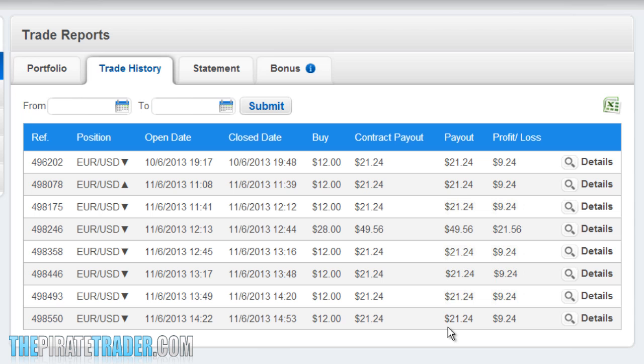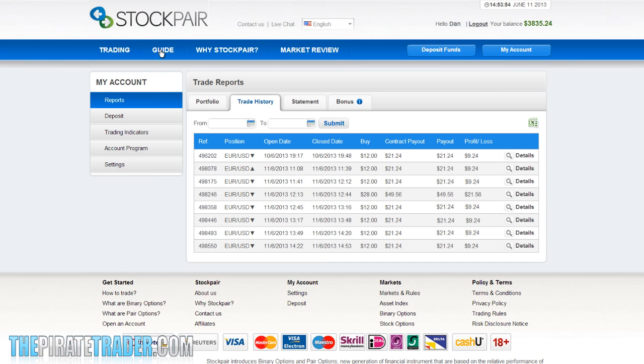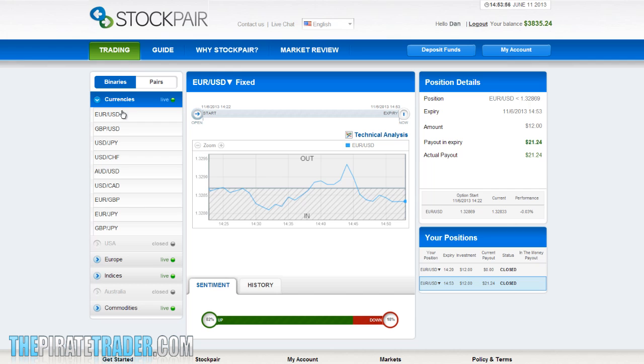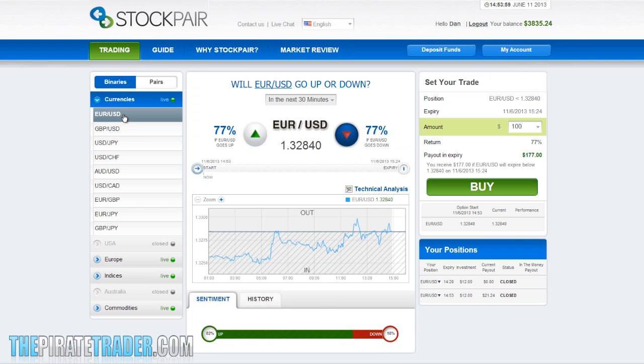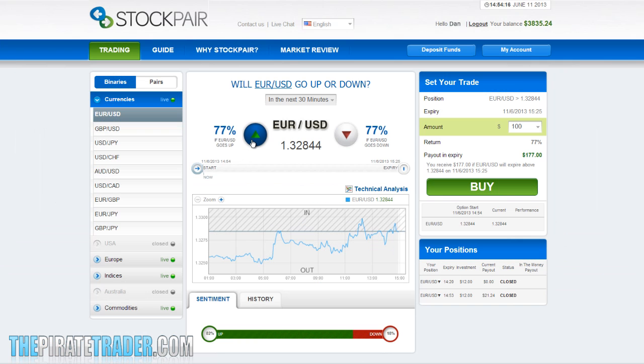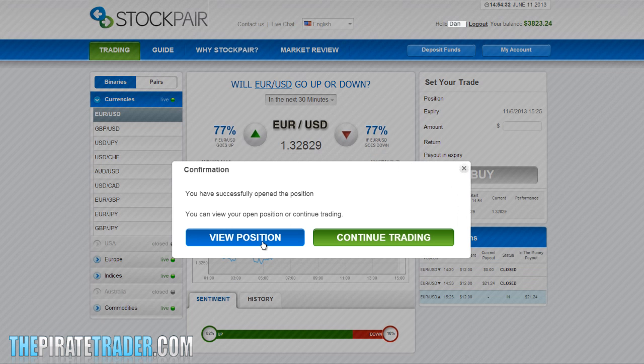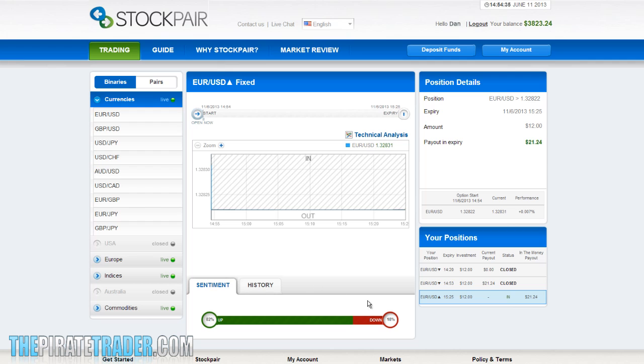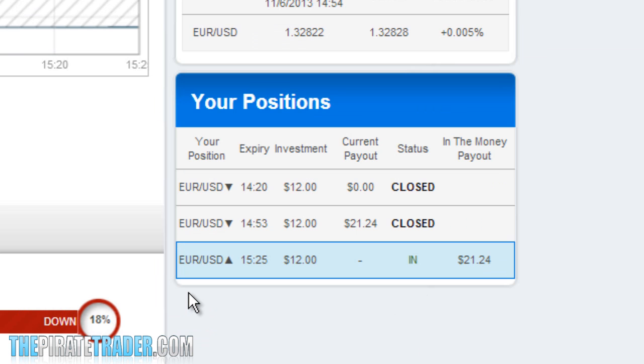Since I won the last trade, what I'll do now is start with step 1 all over again. We'll click back on Trading. I'm going to stick with trading Euro-USD. I'm going to look at the sentiment tool to see what direction most traders are trading. As you can see, 82% are saying it will go up and 18% are saying it's going to go down. So we're going to stick with the majority. Let's click on the Up Call button, enter the amount of $12, click Buy. Let's hit the View Position button, and we're on. Again, down here you can see all the information regarding your current trade.